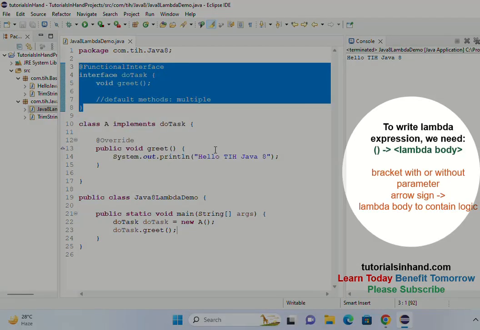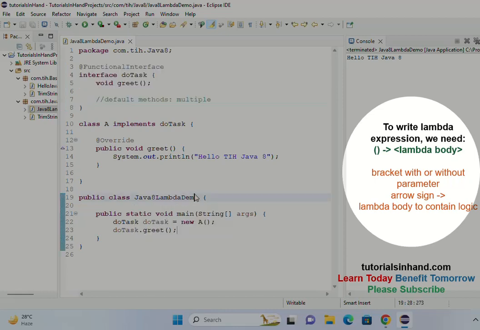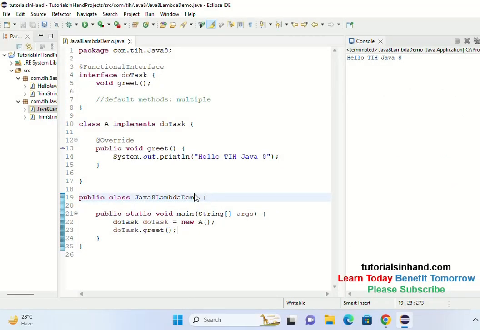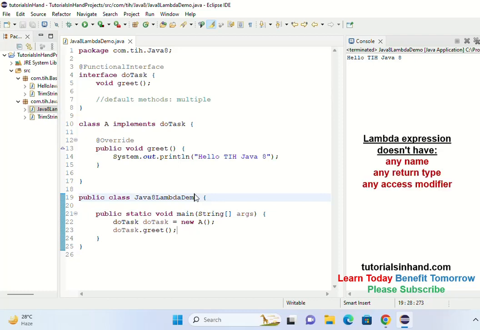And how do we write a lambda expression? A lambda expression is written using parentheses, and then there is an arrow sign to represent that it is a lambda expression. Then we have the body of the lambda expression. So let's proceed and see how it is done. First thing is, you must know what a lambda expression is. A lambda expression is an anonymous function where we do not have any name, we do not have any return type, and we do not have any access modifier.